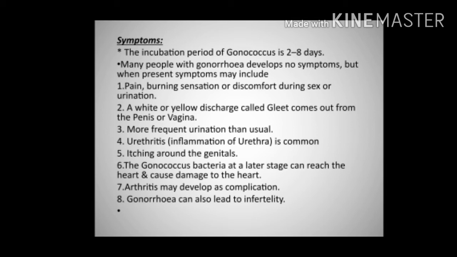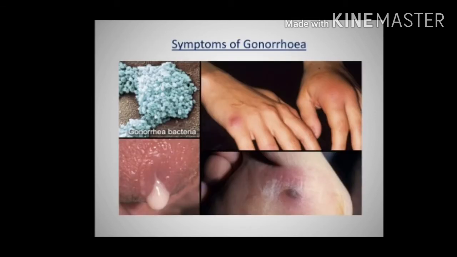Itching around the genitals. The gonococcus bacteria at a later stage can reach the heart and cause damage to the heart. Arthritis may develop as complications. Gonorrhea can also lead to infertility. In these pictures, you can see some of the symptoms of gonorrhea.